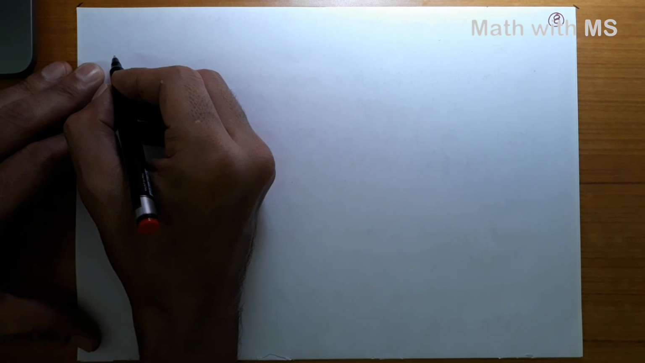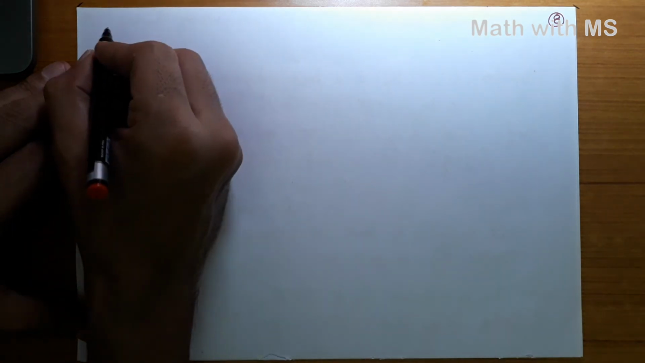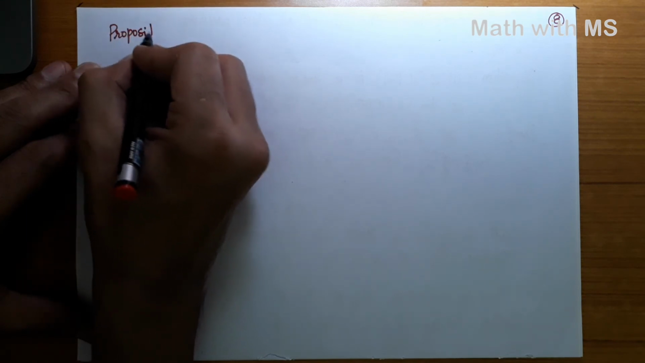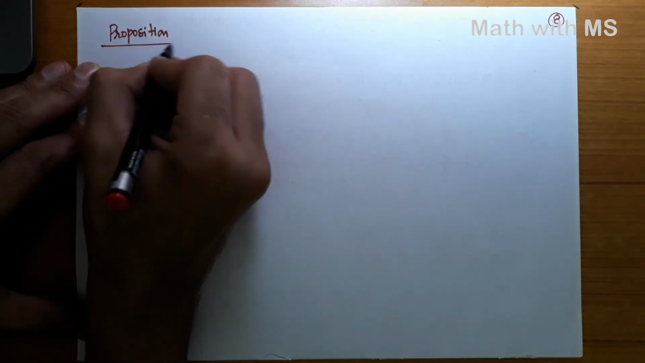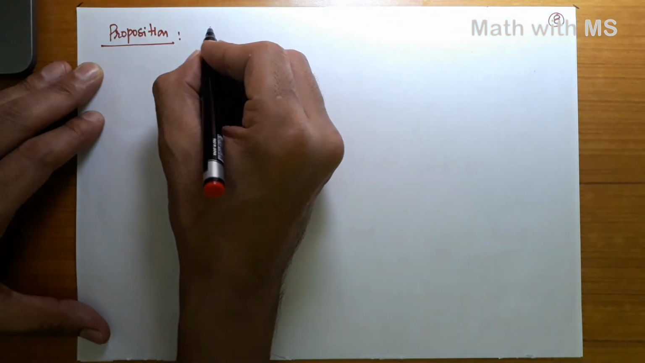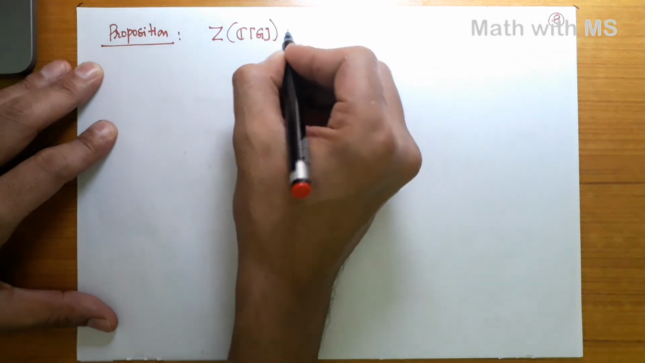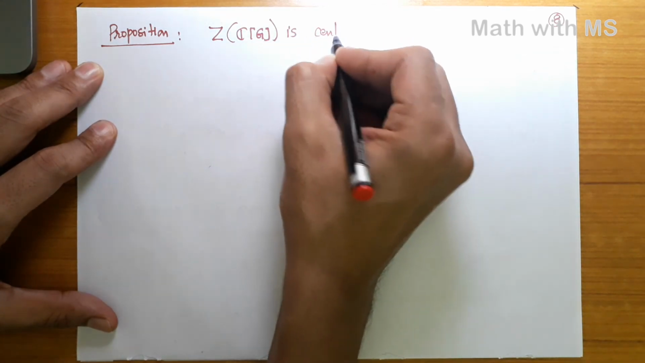Let us conclude this lecture with something more about ZCG. Proposition: ZCG is the center of the group algebra.